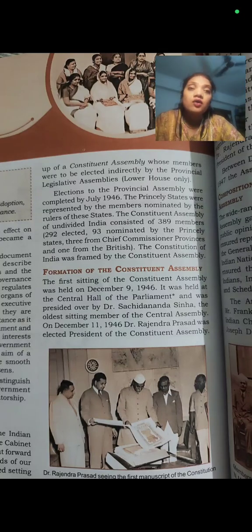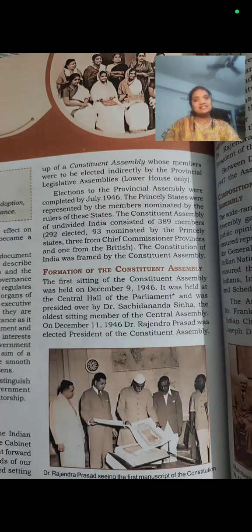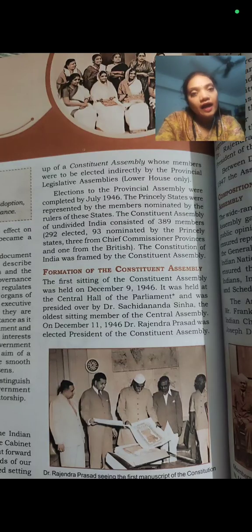Okay, so now the elections started in India, and by July 1946, our Provincial Legislative Assembly was created. The elections to the Provincial Assembly were completed by July 1946. At that time, there were so many princely states in India.